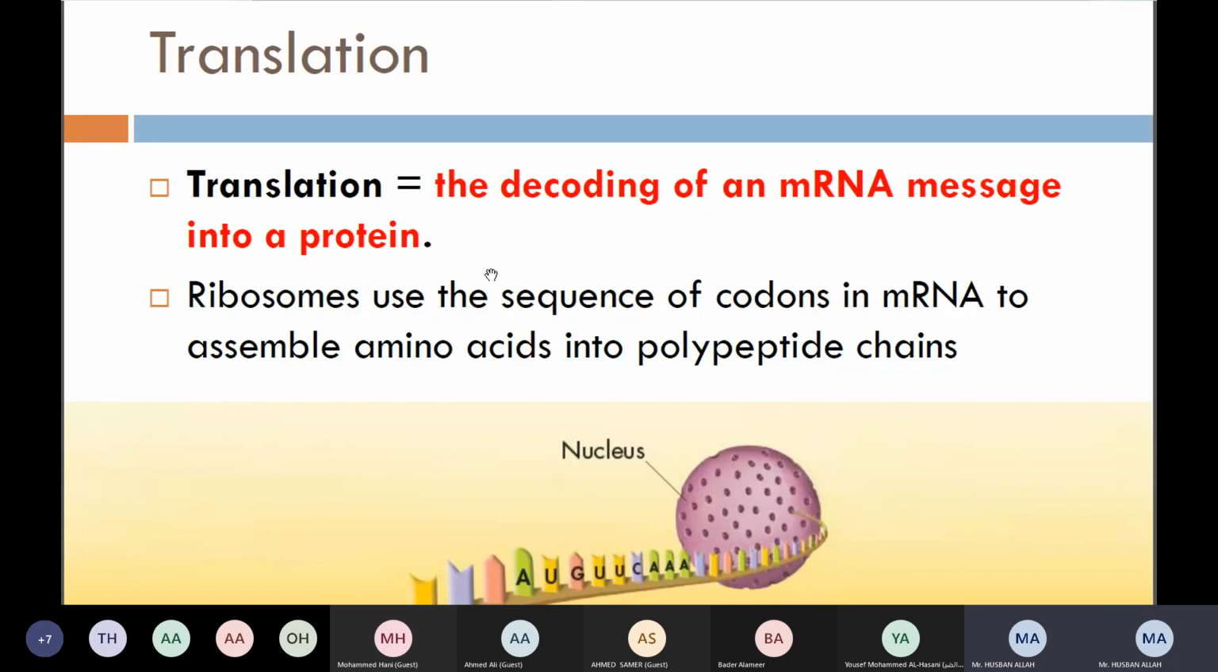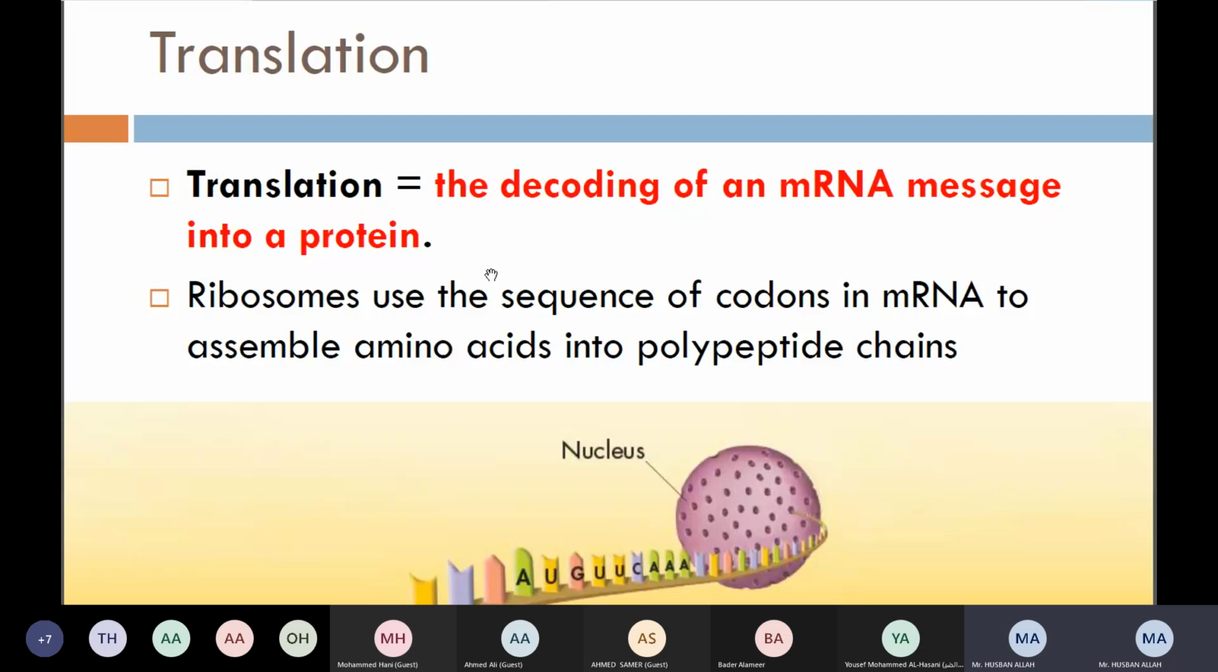Translation mean change of language, like English to Arabic. Yes, not to place, change of language. Translation mean to translate something, or you can say Tarjama. Okay, so translation is the process which will continue in the protein synthesis, right?